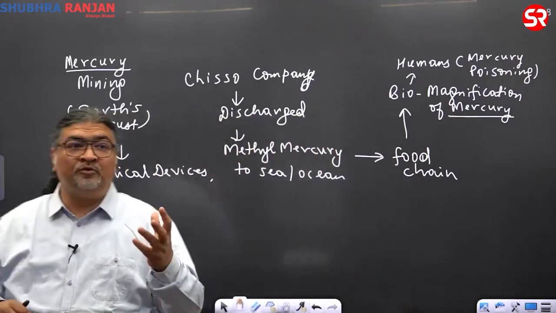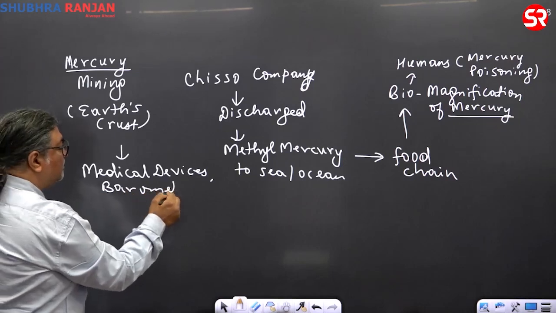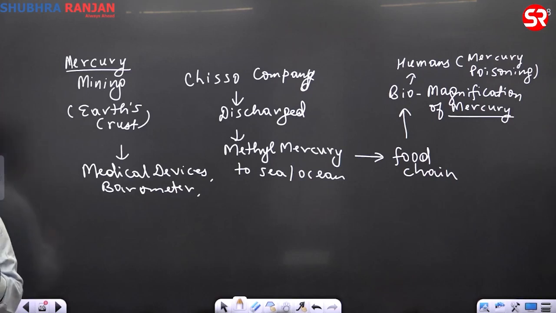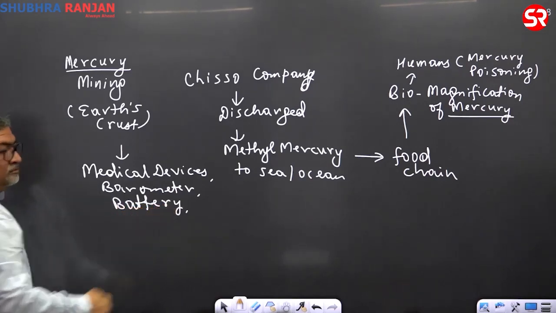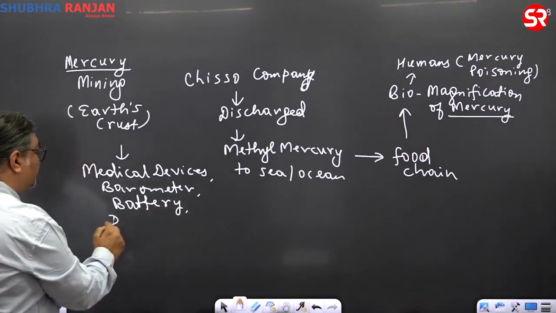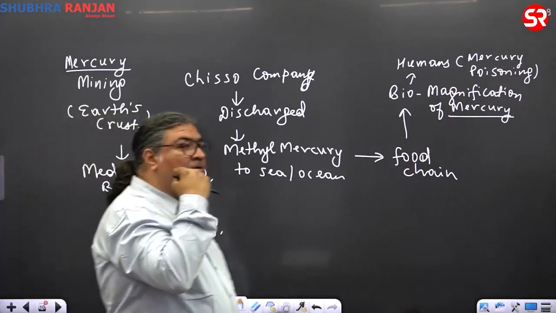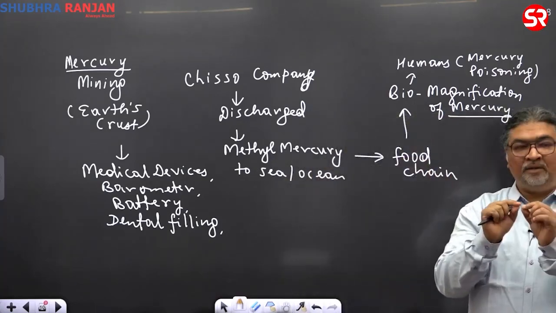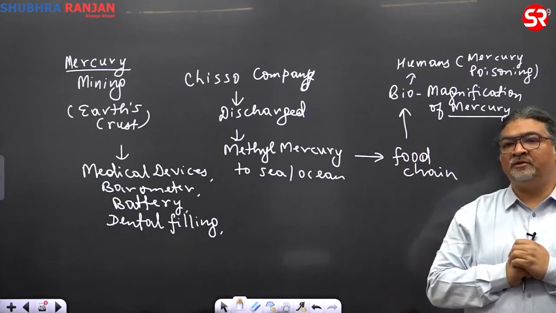You have read in geography how pressure was earlier measured? Barometer. No, mercury barometer. But now again, there are some changes in barometer devices also. Now we will see the change there. Again, where do we use the mercury? Battery. In batteries we use mercury. I'll give you one more example of use of mercury. Dental filling. The plaque or decay. Dentists use an amalgam and then put it there. Again, there the mercury becomes a part of it.